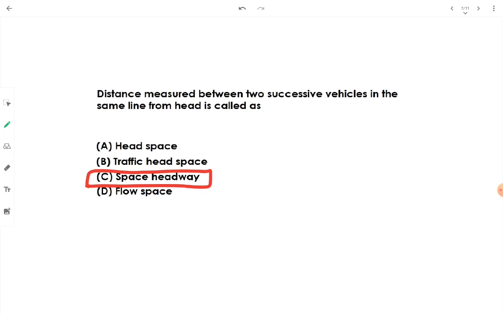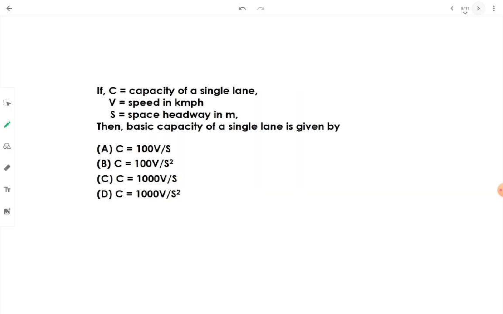And time headway is the time interval between the passage of successive vehicles moving in the same lane, measured from head to head as they pass a point on the road.